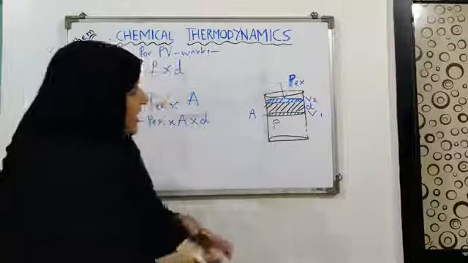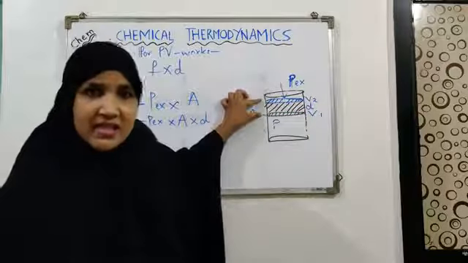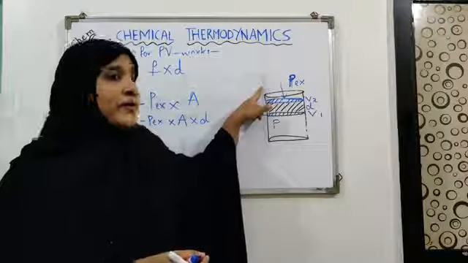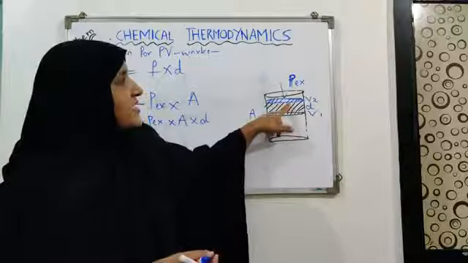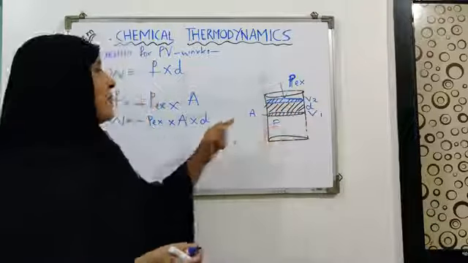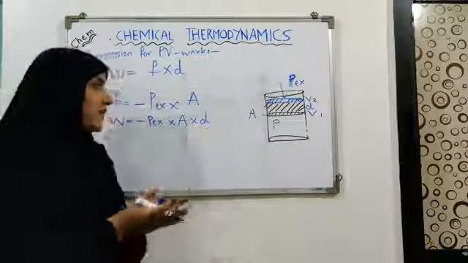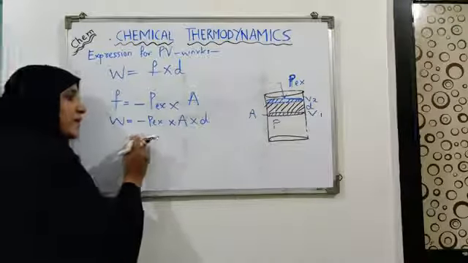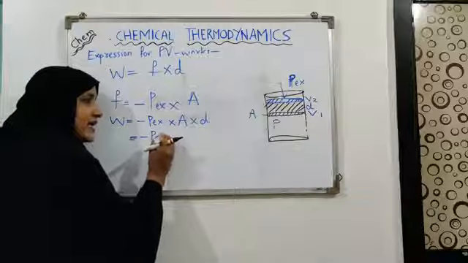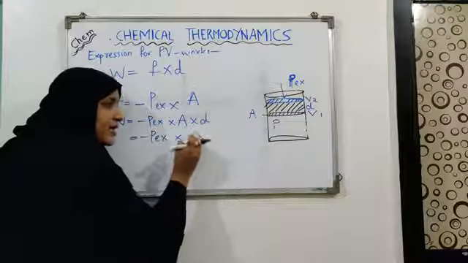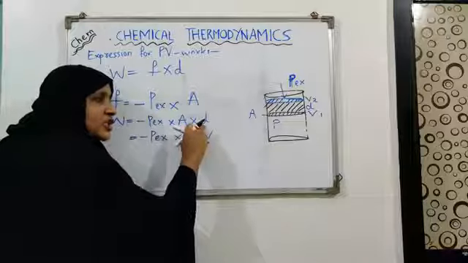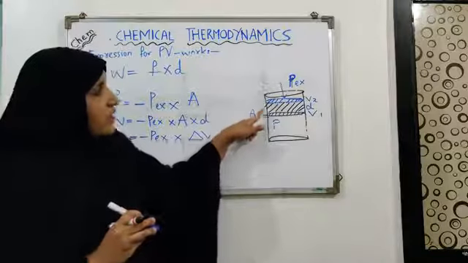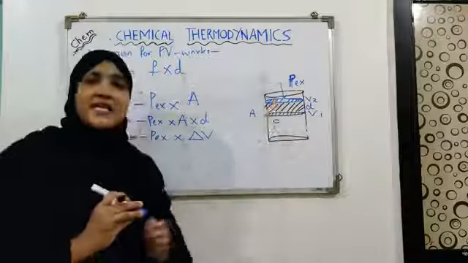You will find that this is the volume which is increased due to the movement of the piston from V1 to V2. So you are finding how much change in volume is happening when you multiply A with D. So A into D can be replaced by what? By delta V. I can write here delta V. The product of A and D will give us the change in volume, that is delta V, that has taken place.